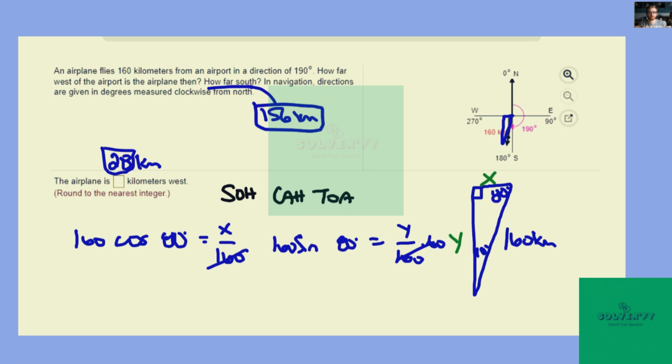In navigation, directions are given in degrees measured clockwise from north. That was just information on the 190. So there are the two answers to the questions.